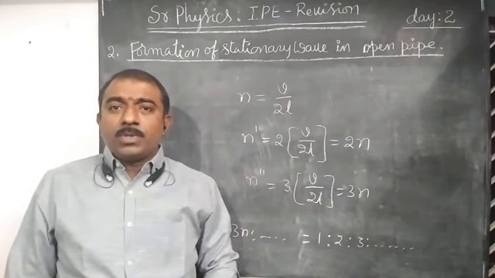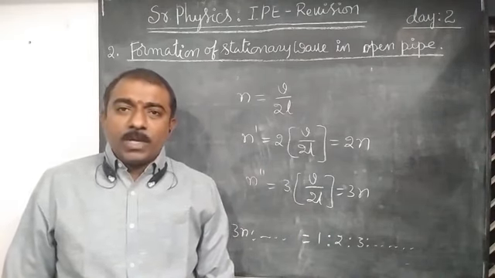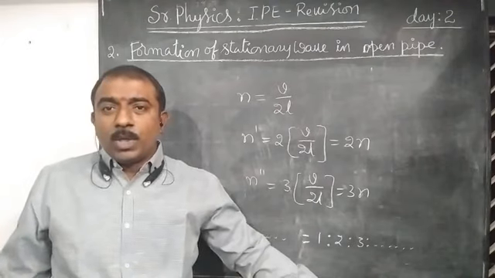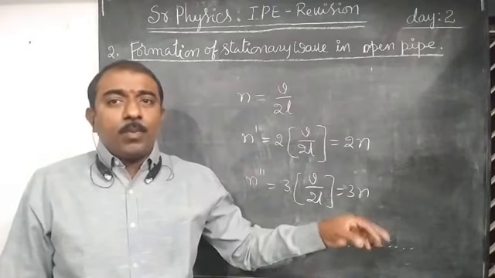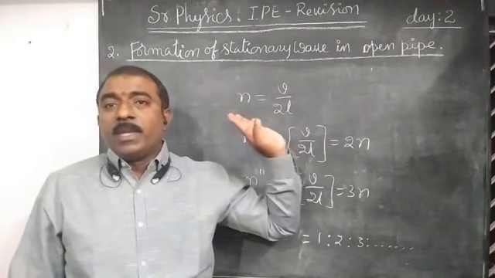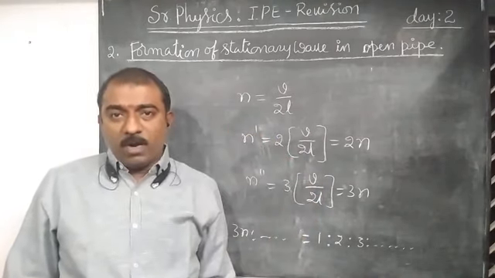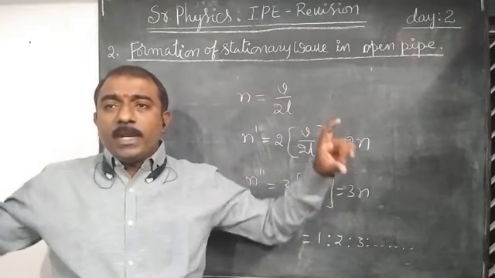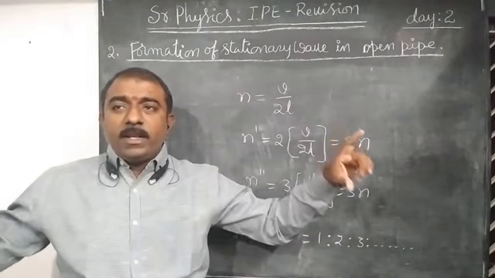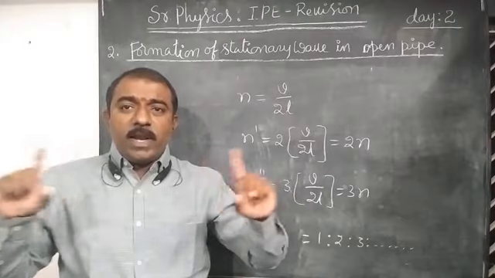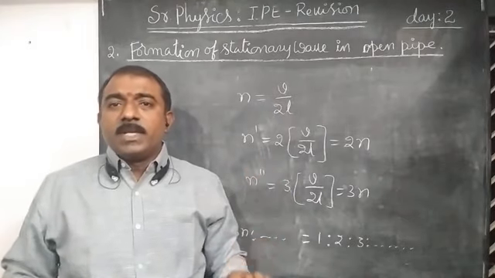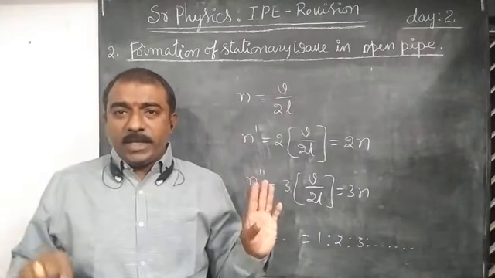If a stationary wave forms, loops are formed. At the ends of loops, nodes are formed. At the midpoint, antinodes are formed. In case of an open pipe, at the open ends, antinodes are formed. The distance between two successive antinodes will be lambda by 2, similar to the stretched string case.